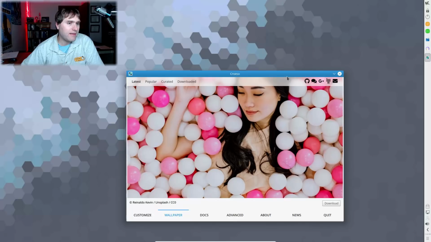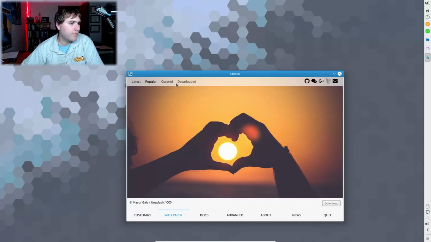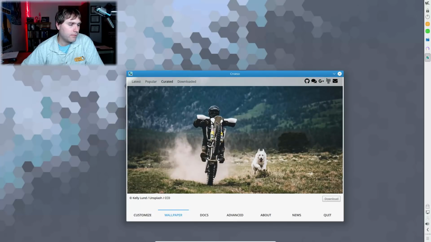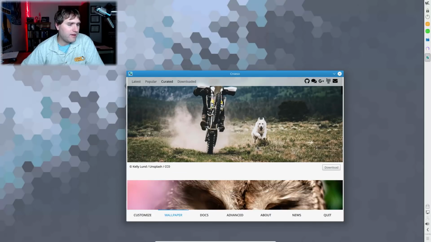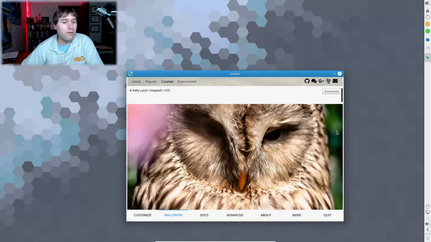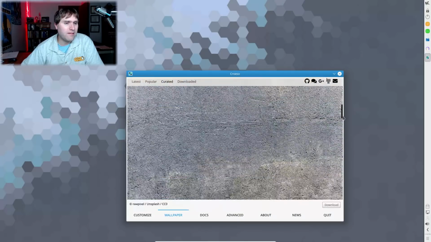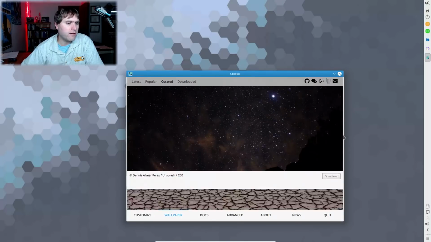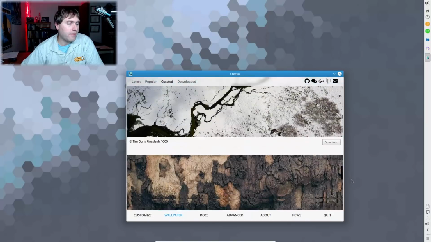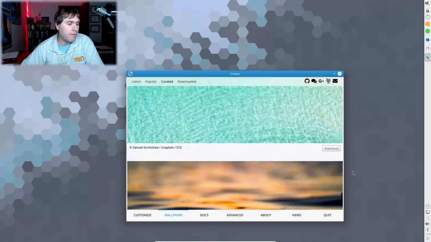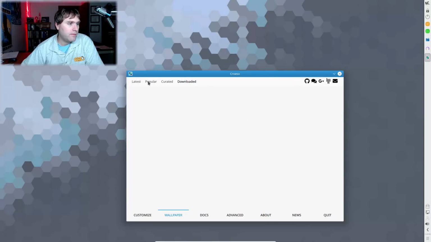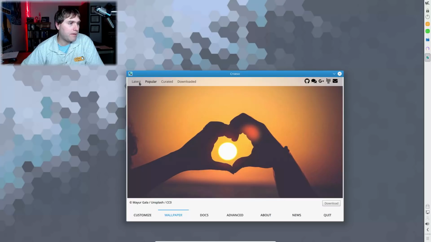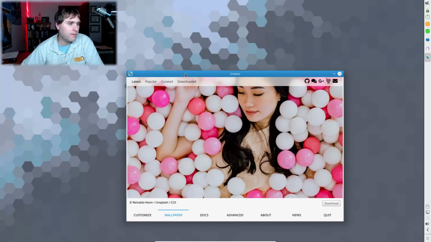So it looks like I don't care for this thing here. Apparently it scrolls. Okay, there is a scroll bar. It's really hard to see the scroll bar. Now I can go down here and see what type of wallpapers we have available. Downloaded, there's nothing. There's popular. Here's latest.